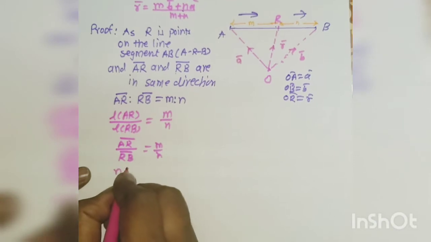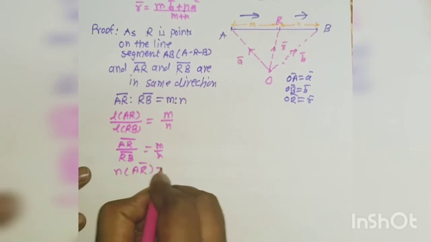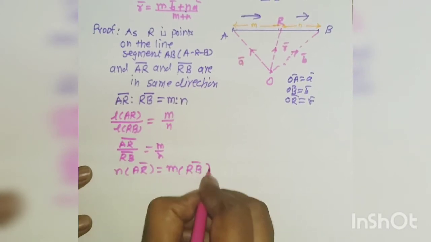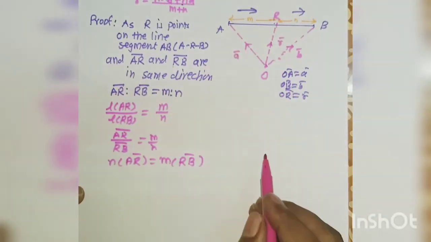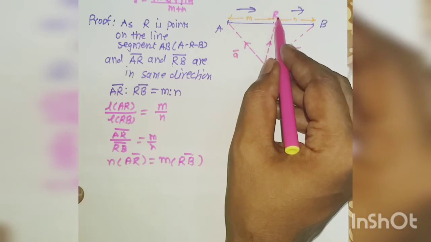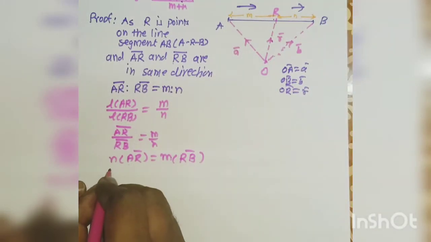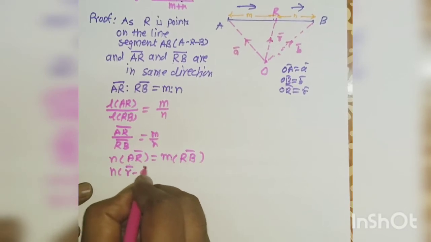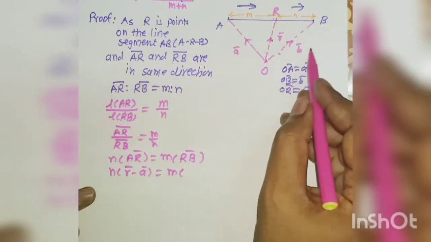Then n(AR bar) is equal to m(RB bar). Now this AR bar can be written in position vector form by using the law of triangles: n into (r bar minus a bar) is equal to m RB bar.